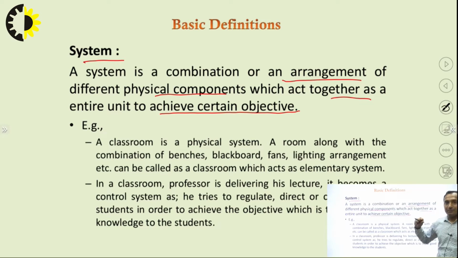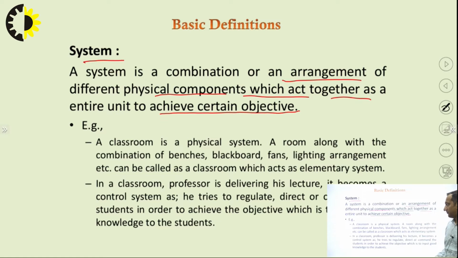So if there are multiple systems, you can take any example, like in an industry there are various parts related. For example, there is an assembly line, there is a production line, and they are integrated in such a way that one function helps the function of the other.